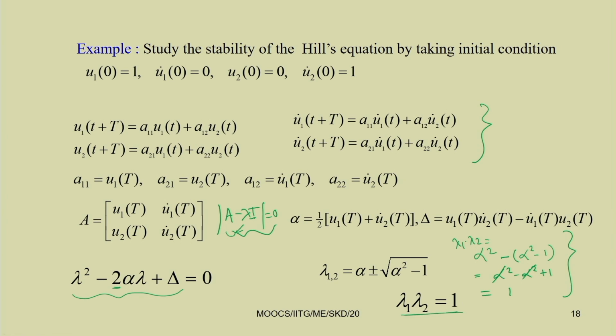So if one of the roots is less than 1, for example, let lambda 1 equal to half, then lambda 2 must be equal to 2. If one of the roots is greater than 1, the other root must be less than 1. So in that case, one of the roots is lying outside the unit circle, as lambda 1 and lambda 2 for a stable system must stay within the unit circle. So that is why, to have a stable system, lambda 1 and lambda 2 either must be equal to 1 or minus 1. So if it is 1, then we can have the transition curve.